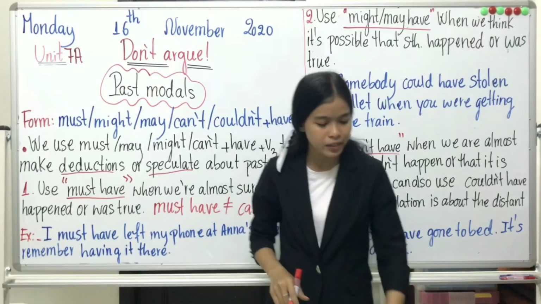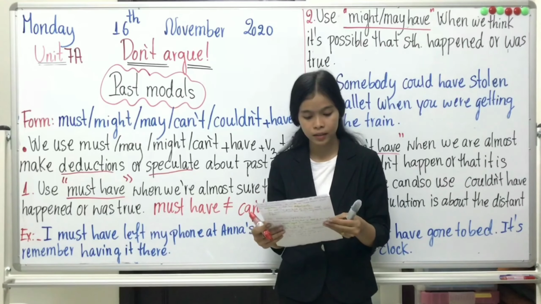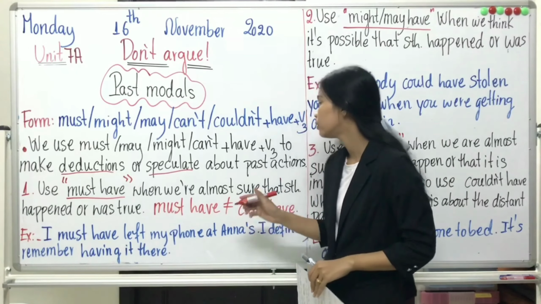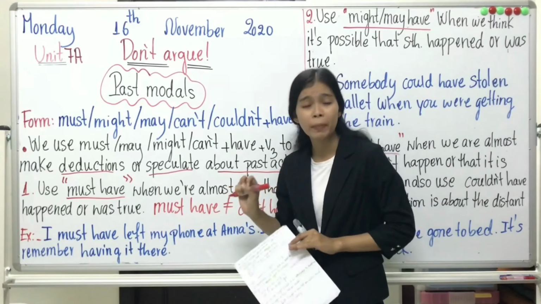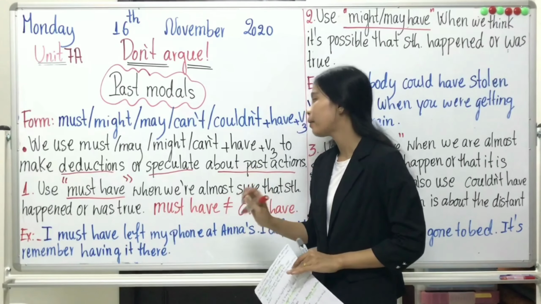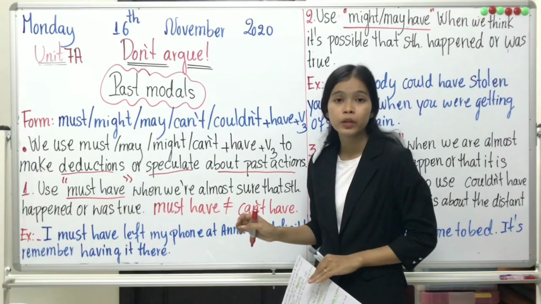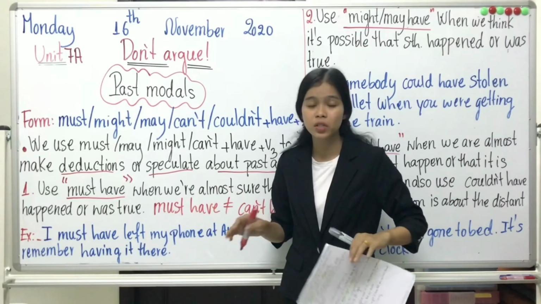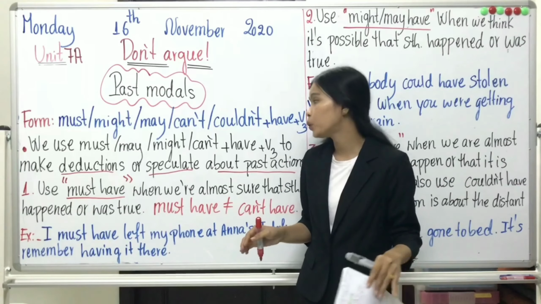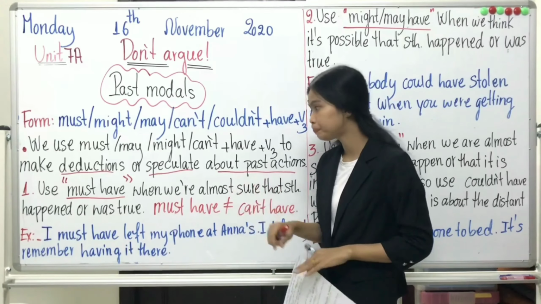Speculate means that you are thinking about the past situation. So you use must, may, might, and can, plus have and plus verb 3 to make deductions, to make the situation shorter and shorter, and you are also thinking about the past situation.